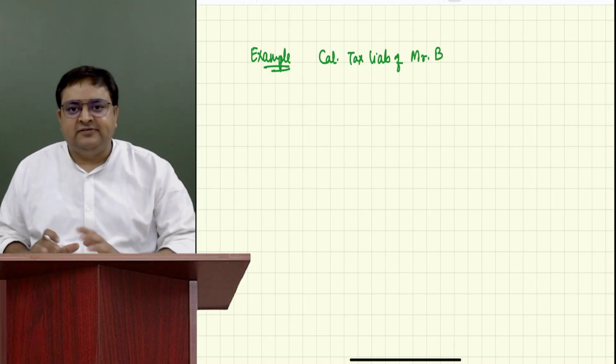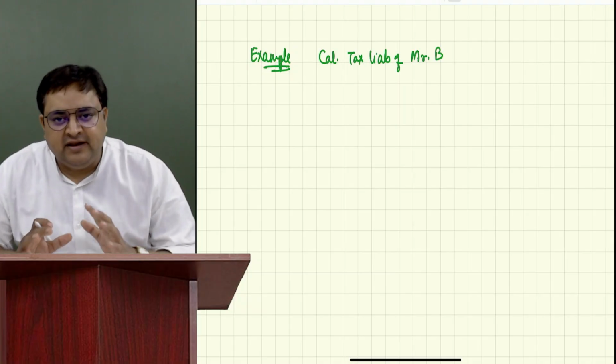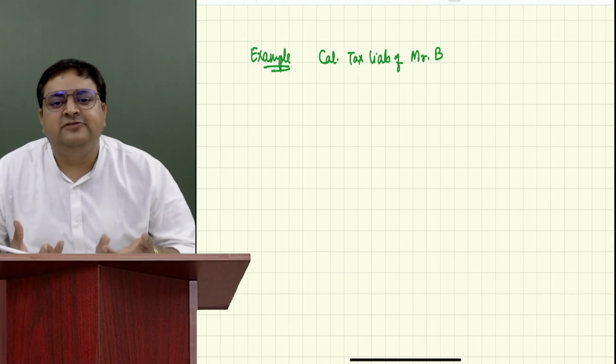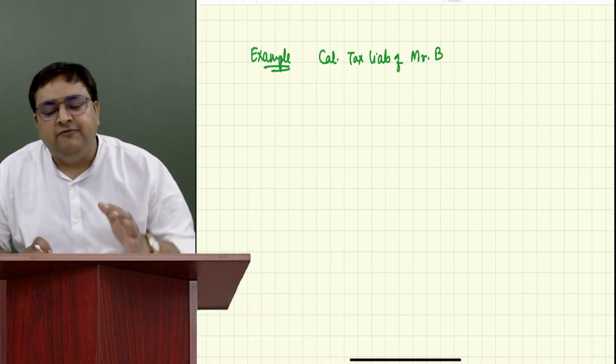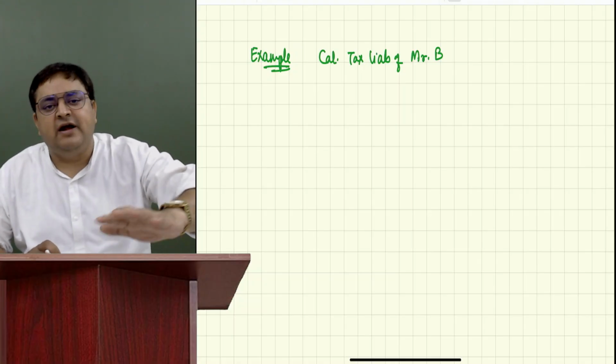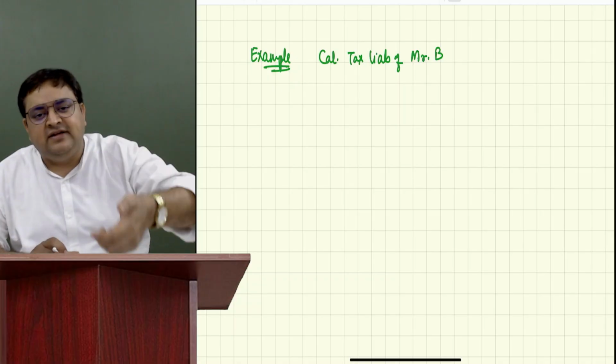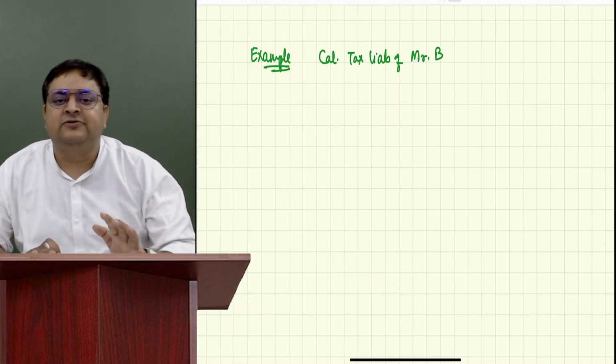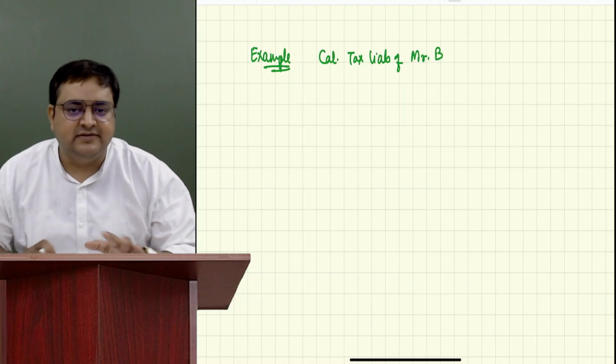Calculate tax liability of Mr. B. I am not mentioning whether he is resident or non-resident. Then what will we assume? Resident. We don't have to write our assumption also. This is a universal assumption. In examination also, you don't have to write that we are assuming he's a resident. If the question is silent, the examiner also knows that this person is a resident.